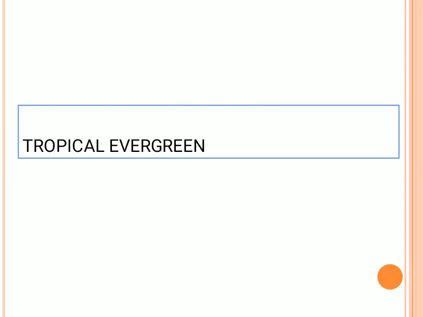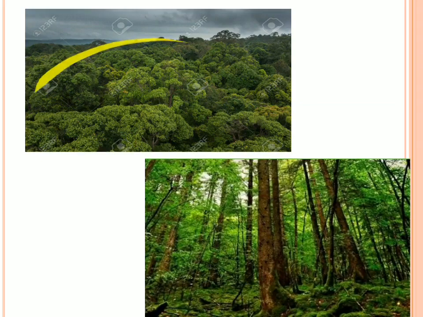What is a tropical evergreen forest? Evergreen means that all throughout the year they have lots of water to survive. About 200 centimeters of rainfall occurs. That is why thick vegetation will occur. The temperature is 20 to 25 degrees. These extend between 0 to 10 degrees north and south. It has most of the world's animal and plant species because they don't have any time to shed. They keep green all throughout the year. The topsoil is always leached because lots of rainfall comes in.